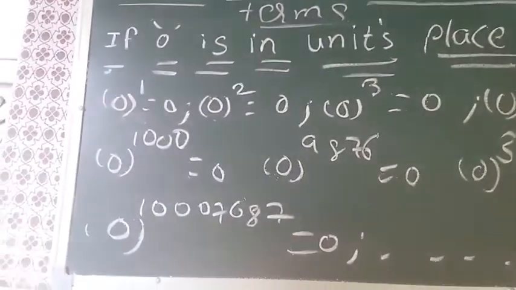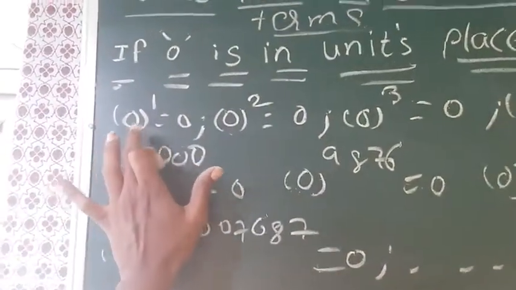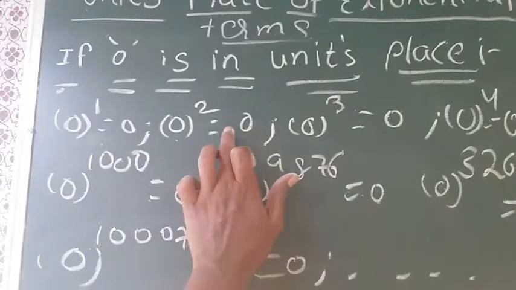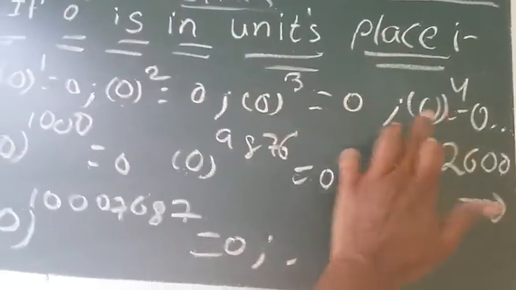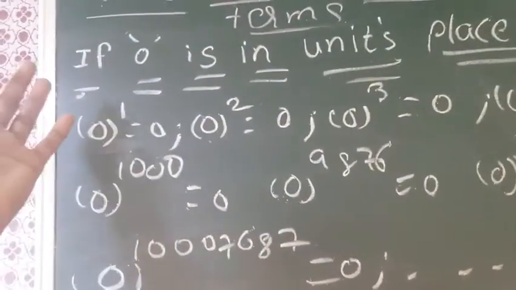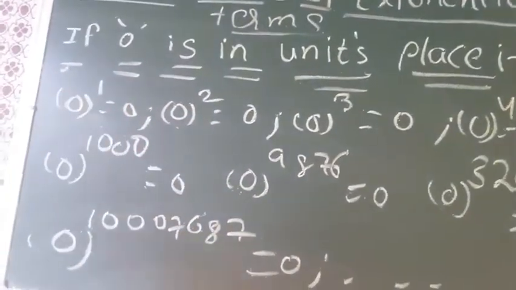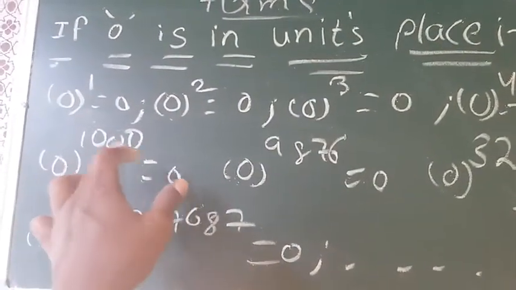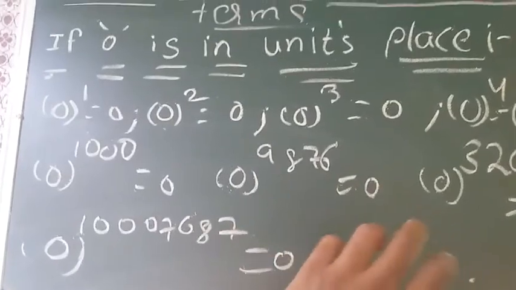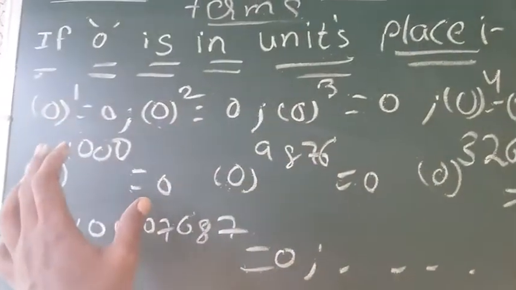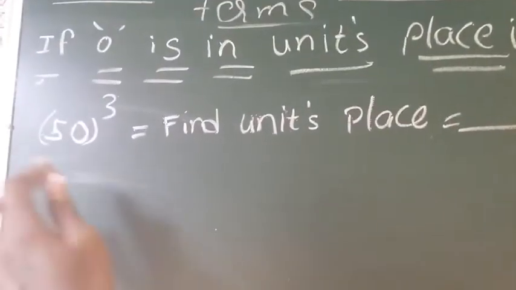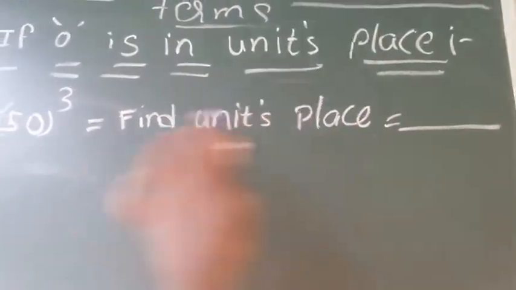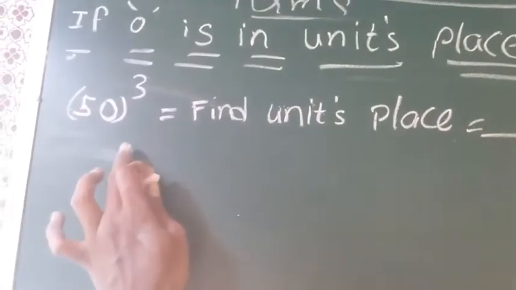First see the power of 0. 0 power 1, 0. 0 square, 0. 0 cube, 0. 0 power 4, 0. 0 power anything will be 0, because when you multiply 0 n number of times, definitely you will get 0 again. See the question, 50 cube. Find the units place of this number when you multiply 50 three times.